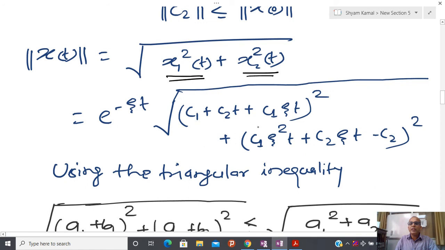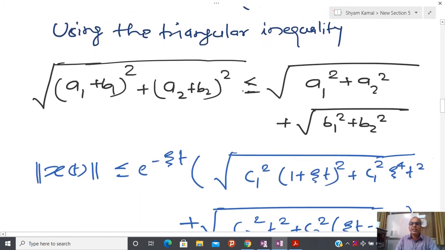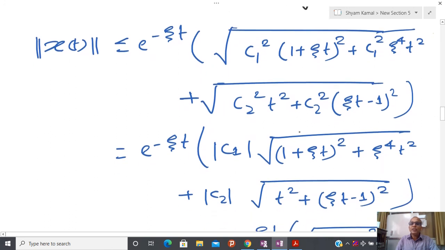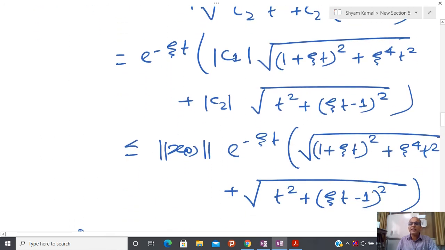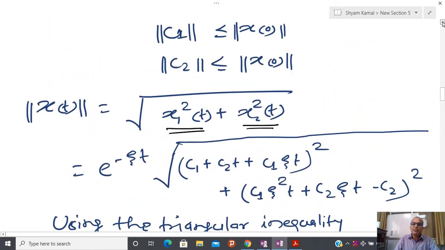And if you put this solution here, and after that if you use this kind of triangular inequality, because this inequality is very, very famous, most of the time during preparation time you might have seen it, and after that I have to put everything here, and it is possible to show that after taking the common, this is c1 and this is c2, and I can write c1 and c2 in terms of x0. So now this is just play of inequality, you have to play with inequality.